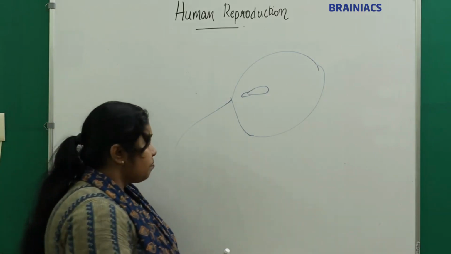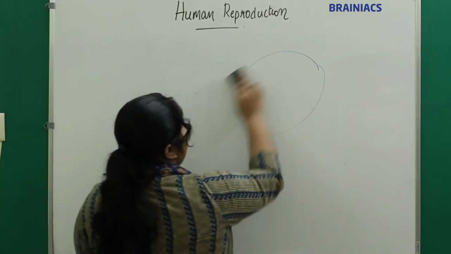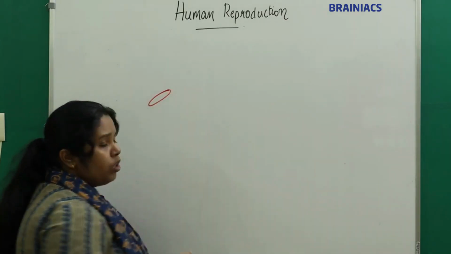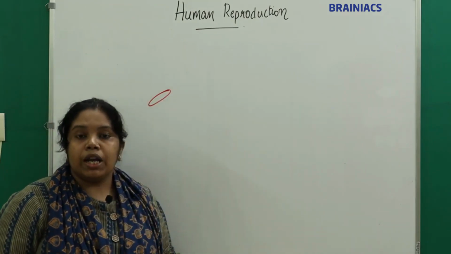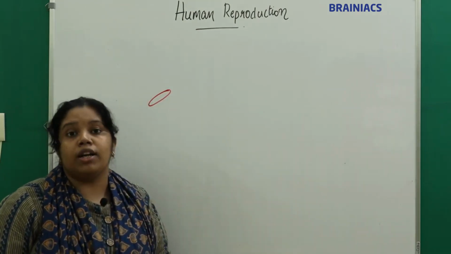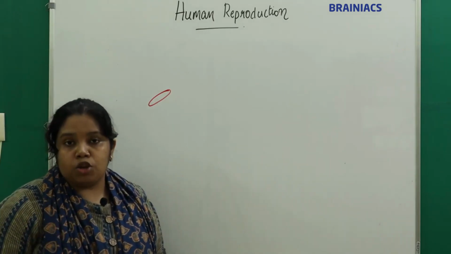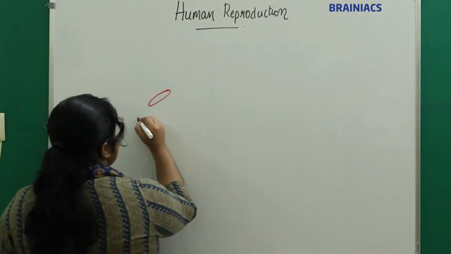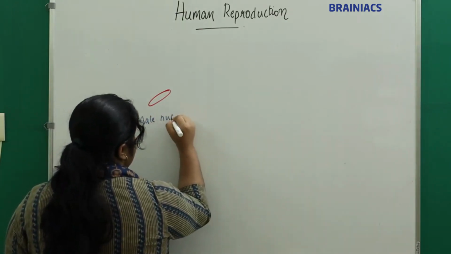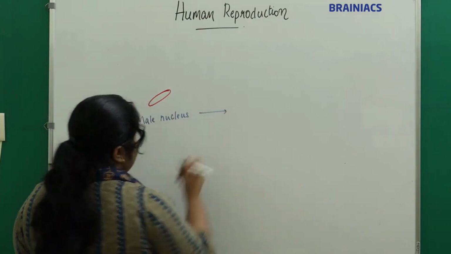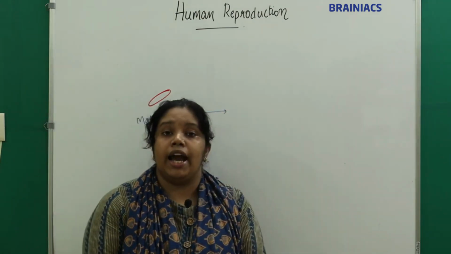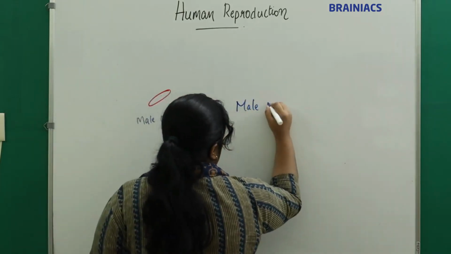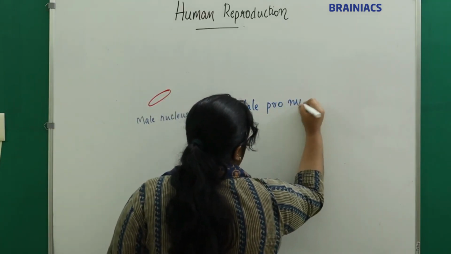Now the male nucleus, this is the male nucleus, right? It will absorb water from the female cytoplasm, the cytoplasm of the ovum, enlarges and forms the male pronucleus.